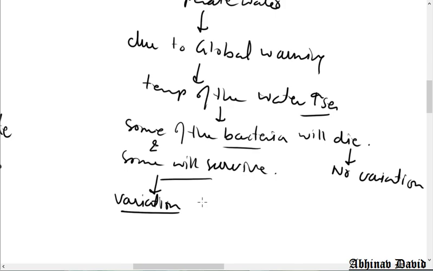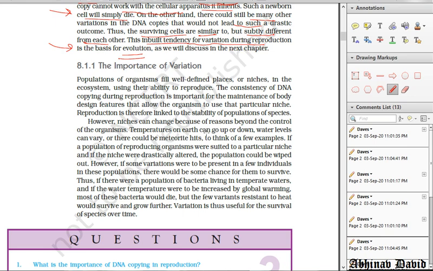Their DNA has already been prepared during reproduction. Their DNA has been given the ability to survive during high temperature. But in those which are simply dying, their DNA has no ability to survive in the high temperature. The information is not there to survive in the high temperature. How will they survive? They will not survive. They will simply die. So this is the importance of variation. Variations help the organism to adapt to the changing environmental conditions. Now let us see what is given here in the NCERT.